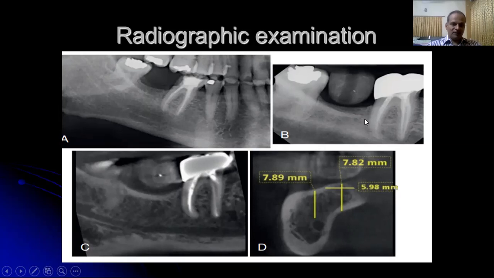It is used during the prosthetic phase to check the proper seating of the healing abutment, the prosthetic abutment, or the implant crown. It also helps in post-operative evaluation to check the condition of the peri-implant bone and any further bone loss, because it is easily available in dental clinics.